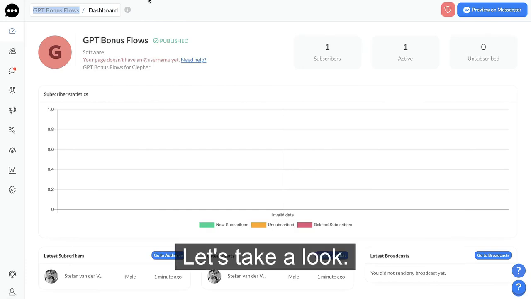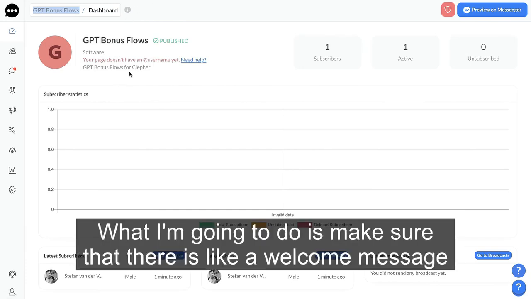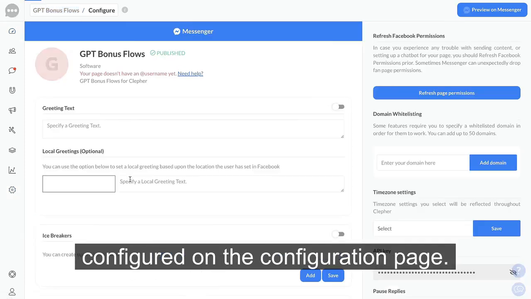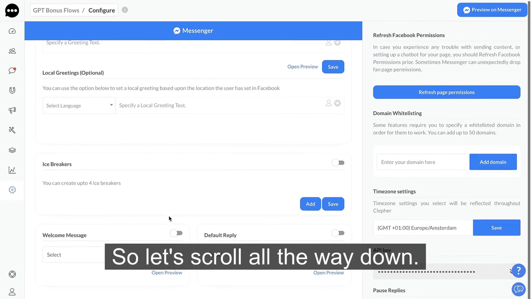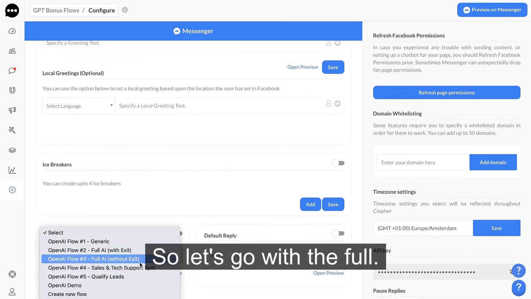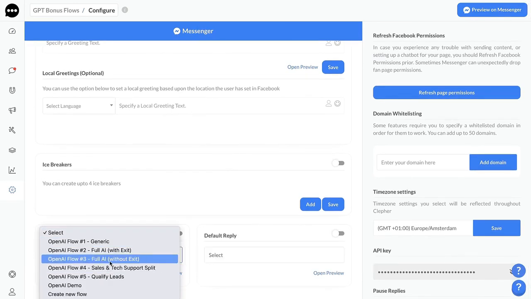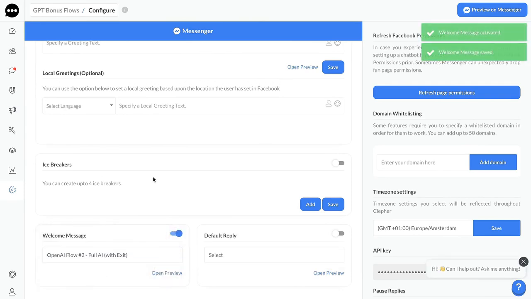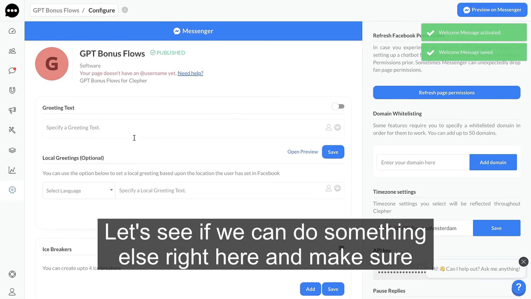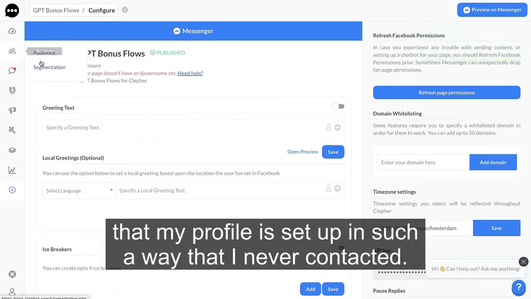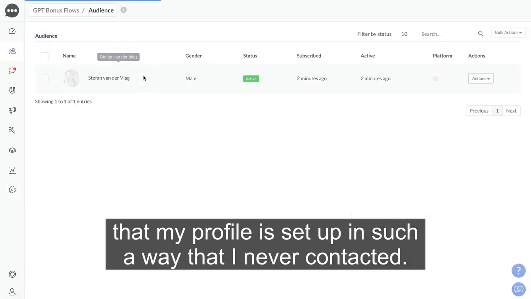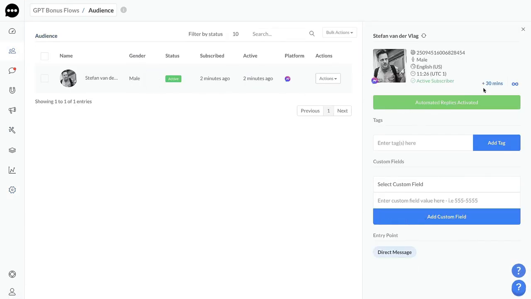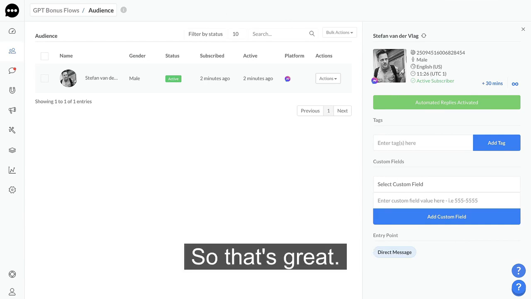Let's take a look. What I'm going to do is make sure that there is a welcome message configured on the configuration page. So let's scroll all the way down. There is not. So let's go with the full AI with exit. Yep, there we go. Enable that one. Let's see if we can do something else right here and make sure that my profile is set up in such a way that I've never contacted it. No tags are existing. That's great.